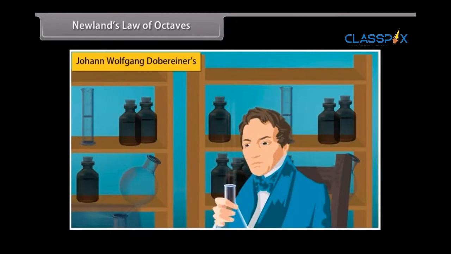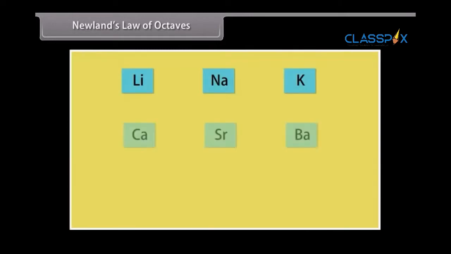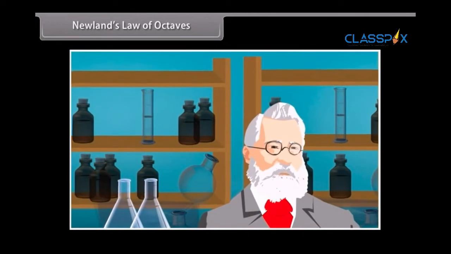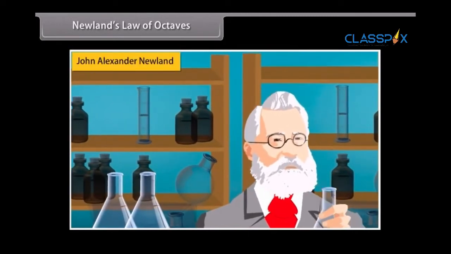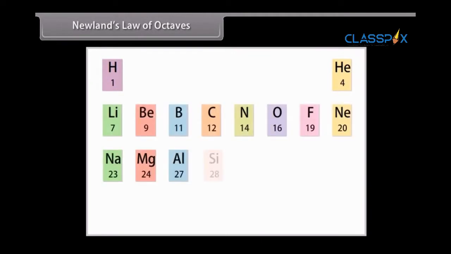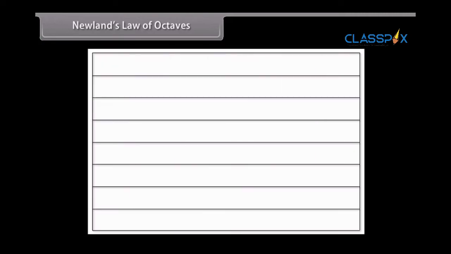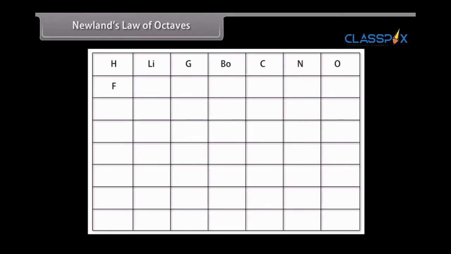Newland's Law of Octaves. Dobereiner's research simultaneously encouraged other scientists to start classifying elements. The triads were not useful as they could classify only 3 elements at a time. In 1864, John Alexander Newland, an English chemist, discovered that when elements are arranged in the increasing order of their atomic masses, every 8th element had properties similar to the first element. This is called the law of octaves. However, all elements could be arranged in this order only till calcium, even though there were more than 60 elements available at that time.